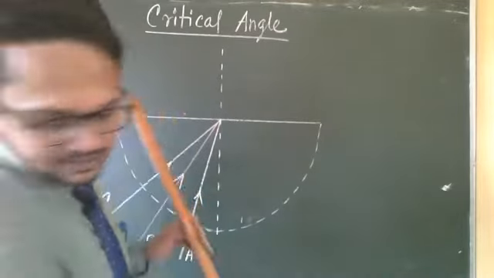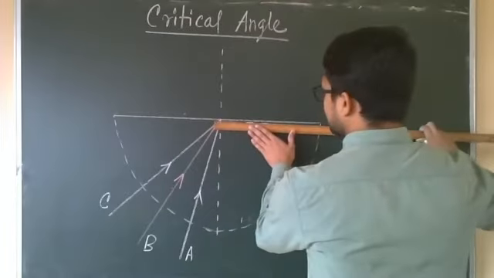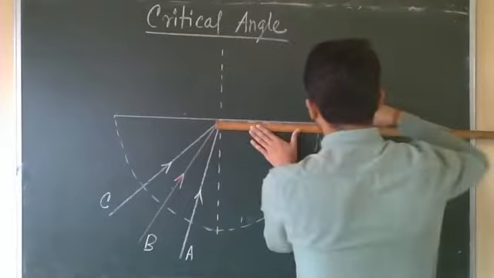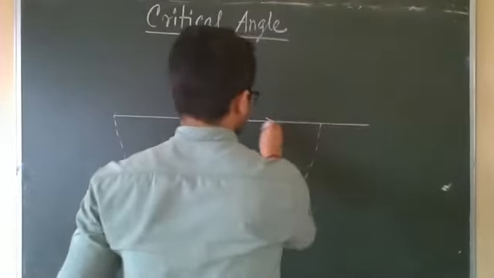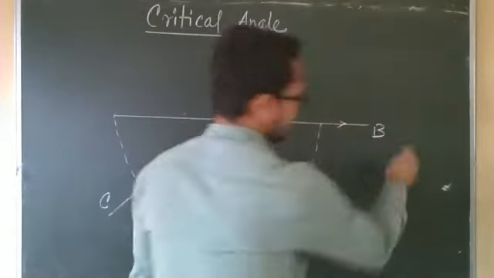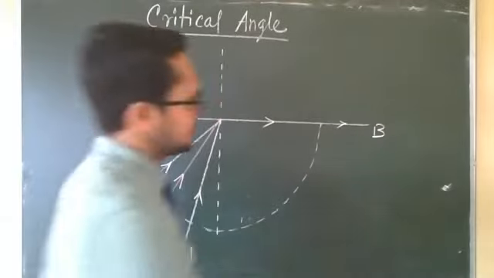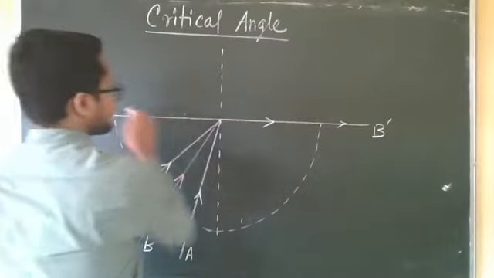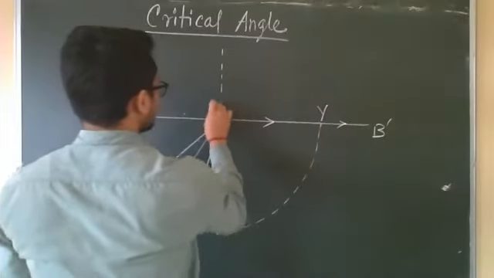It is given that this B ray is going along this interface. It is mentioned here that this is B prime. And this is XY, and this is O.